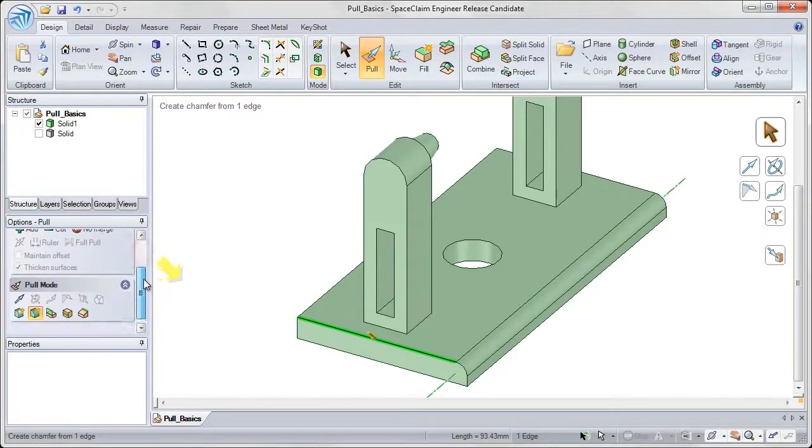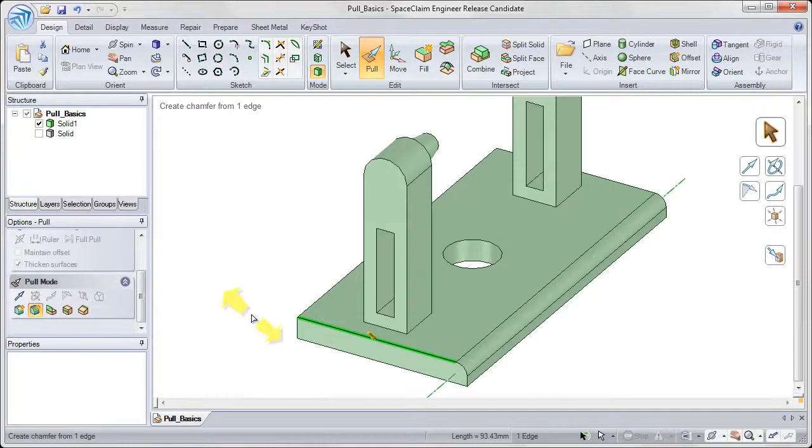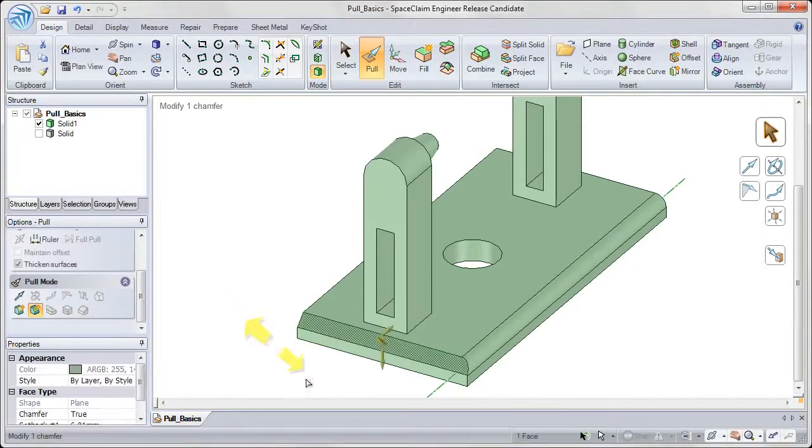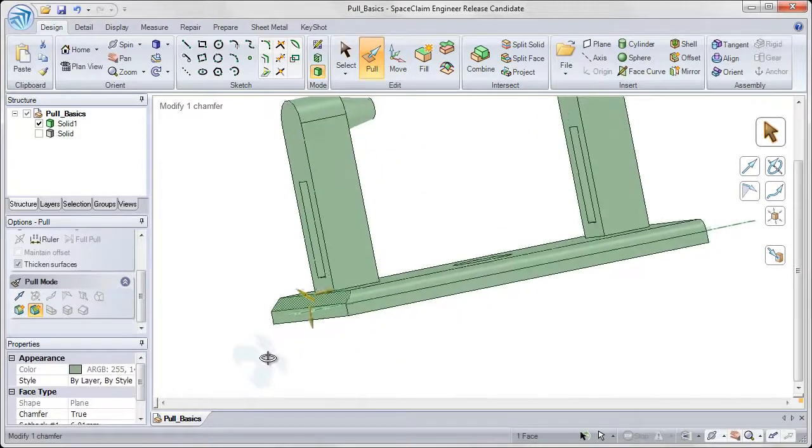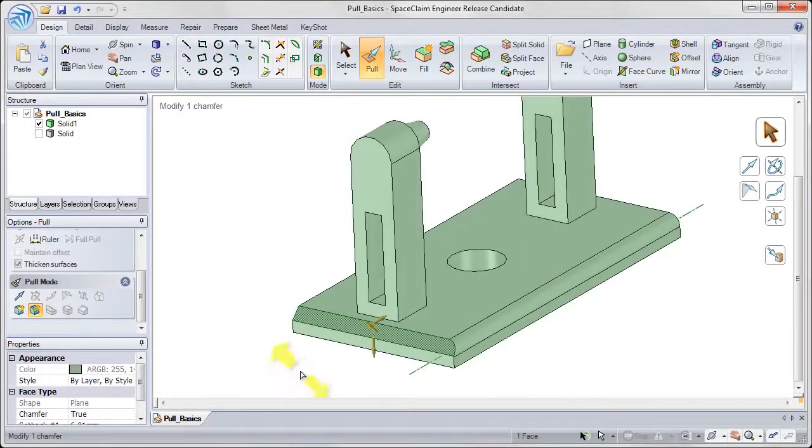These tool guides are also available in the pull options on the left-hand side. So that second option to chamfer, when I click and drag to pull, that will create a chamfer. And for the time being, let's just undo that by clicking on the undo tool up in the quick access toolbar.